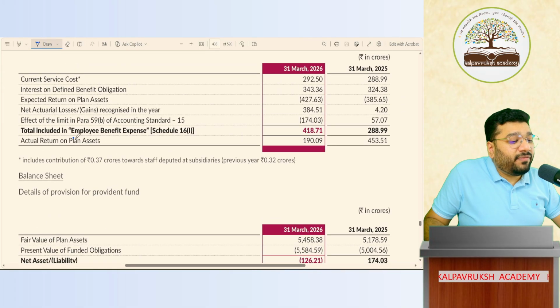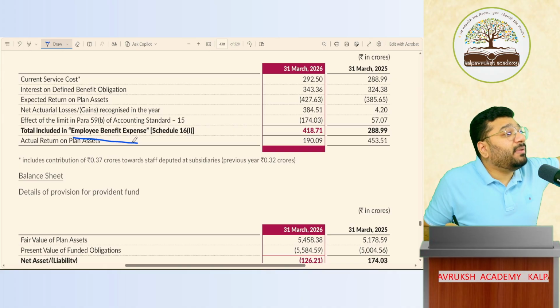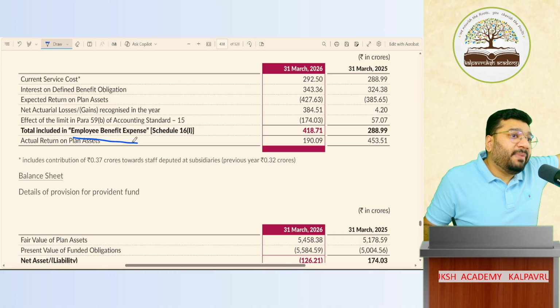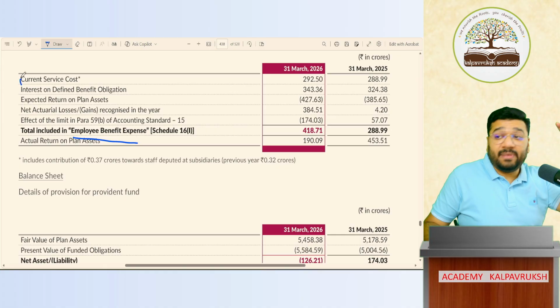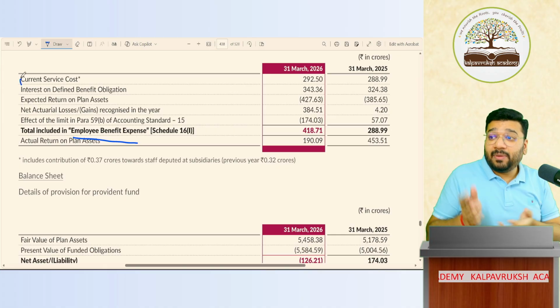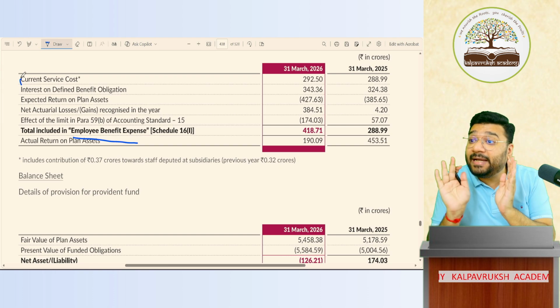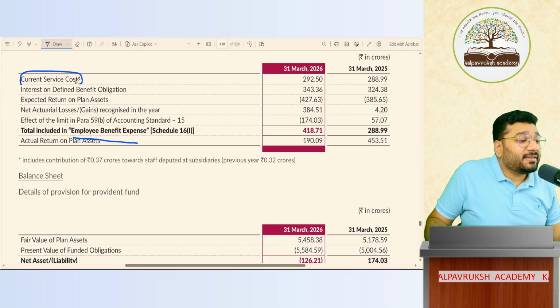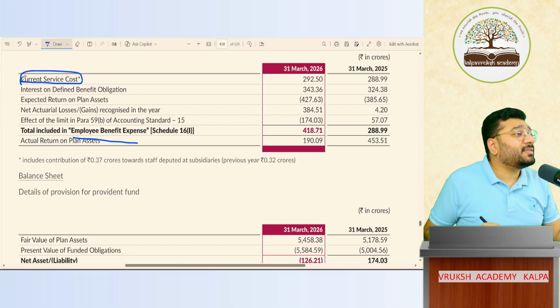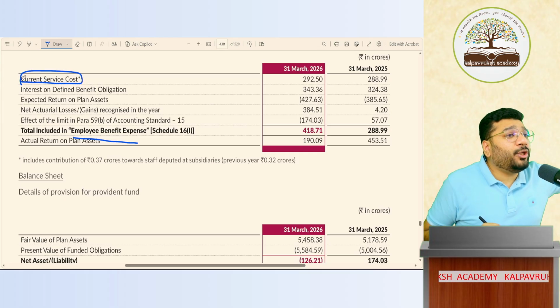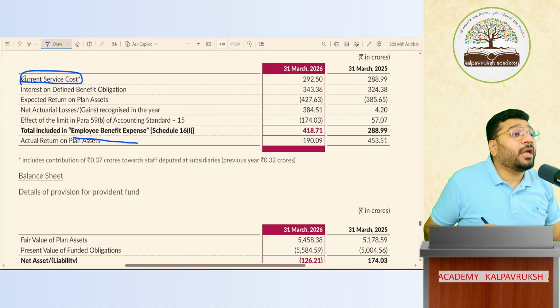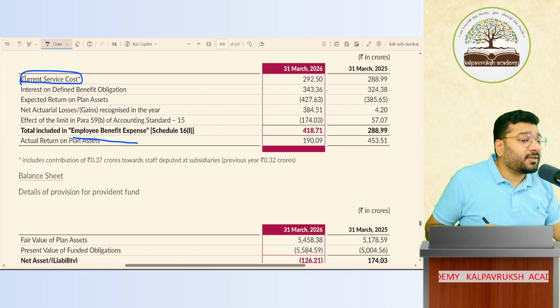This is their employee benefit expenses, to be shown in P&L. Here is the split up, not breakup. Sorry, split up. If I say breakup, people go to their memory. Split up: current service cost. What is it? The present value of the future employee benefit. That is called current service cost. Got it, not got it?